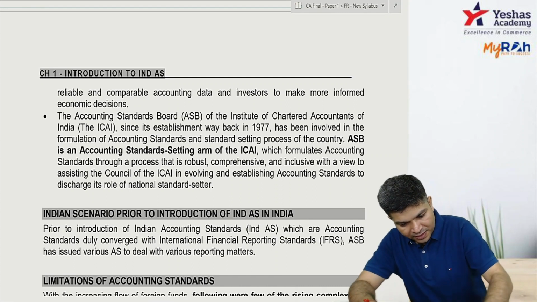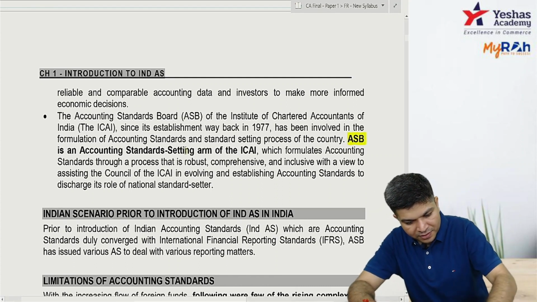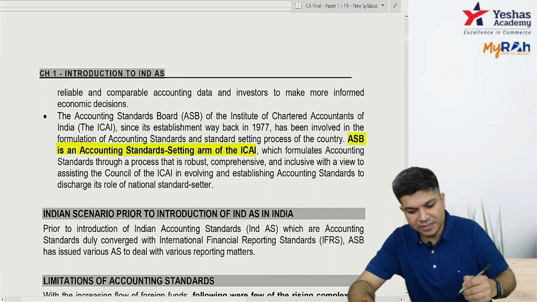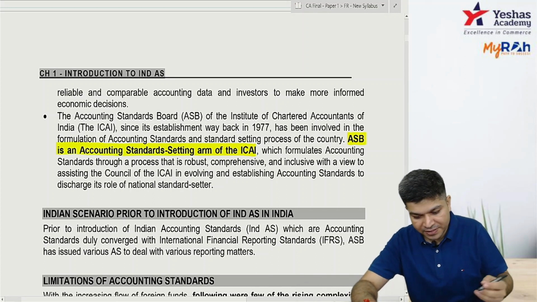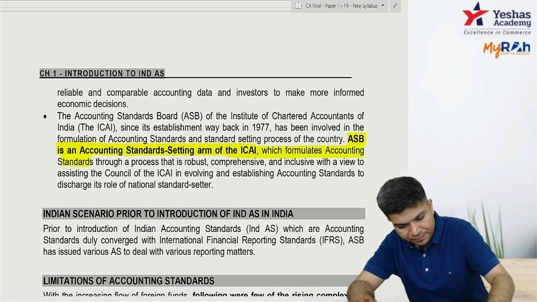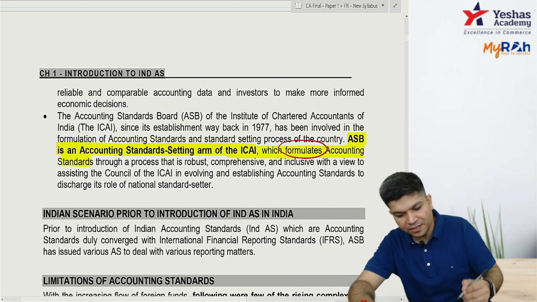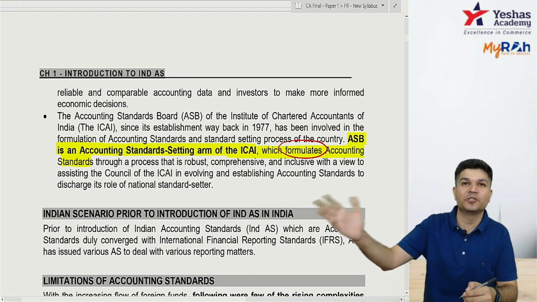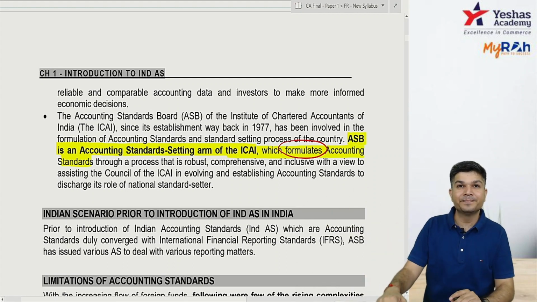Okay, so I just highlight over here, the Accounting Standards Board is an accounting standard setting arm of ICAI which formulates accounting standards. So they develop the accounting standard, they give it to the council and then the council will issue it. Are you clear?